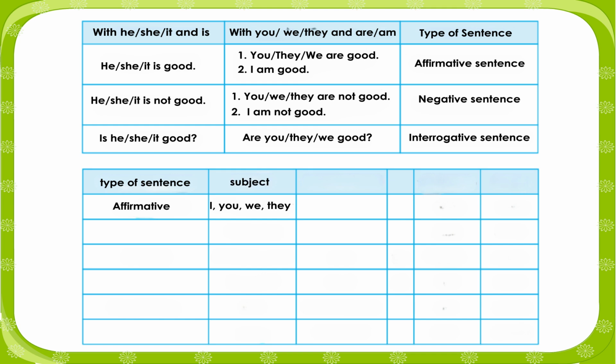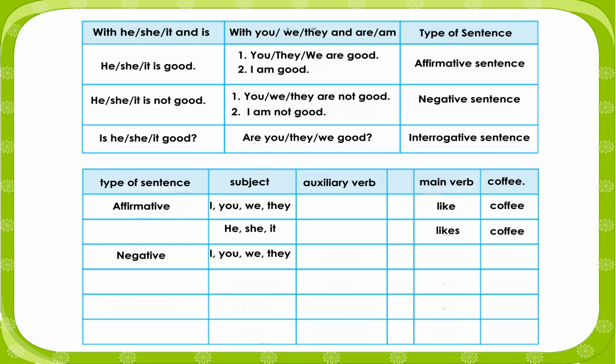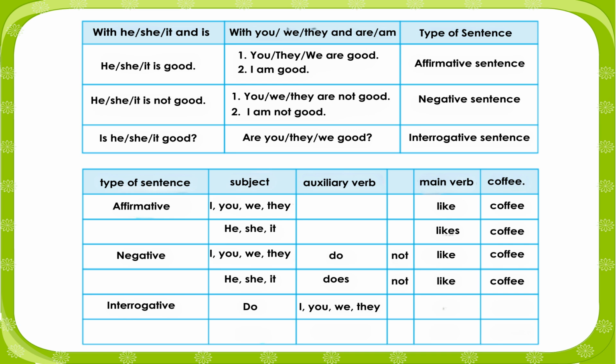Type of sentence: affirmative. Subject: I, you, we, they. Auxiliary verb: none. Main verb: like. Coffee. He, she, it likes coffee. Negative: I, you, we, they do not like coffee. He, she, it does not like coffee. Interrogative: do I, you, we, they like coffee? Does he, she, it like coffee?